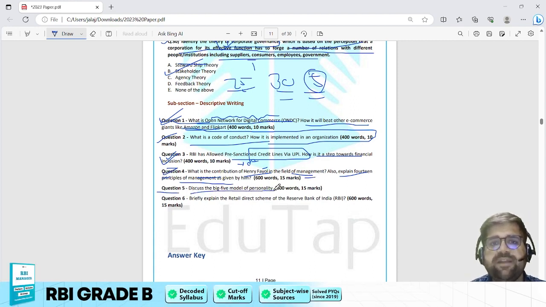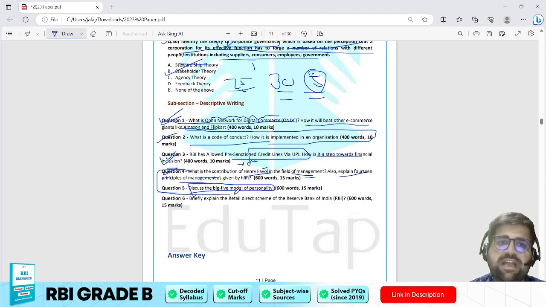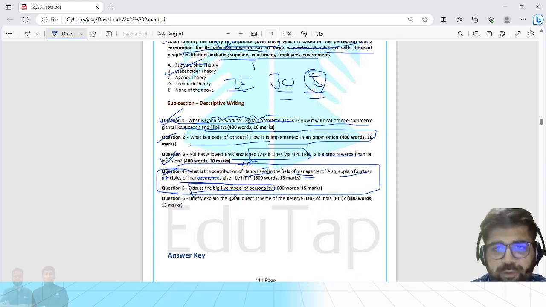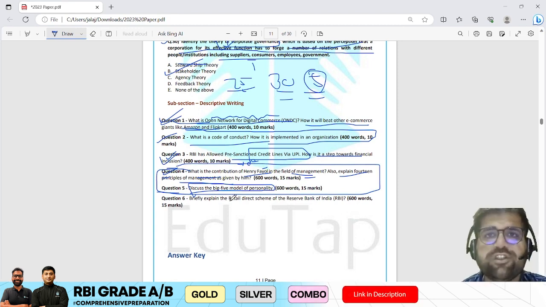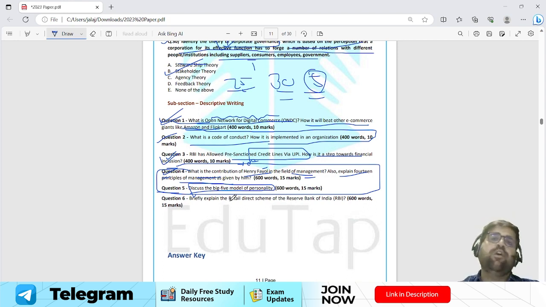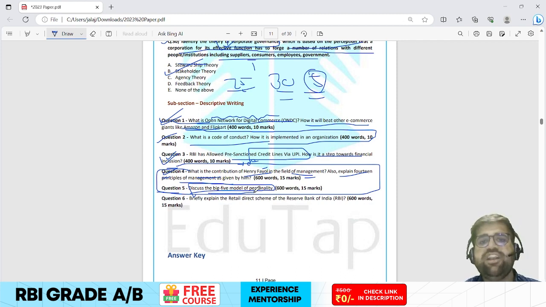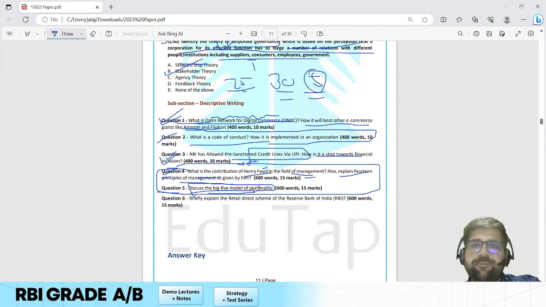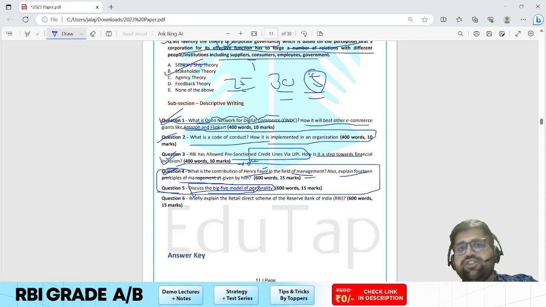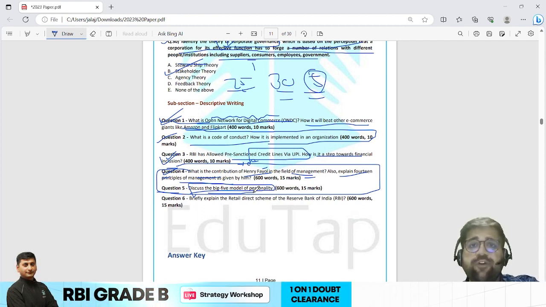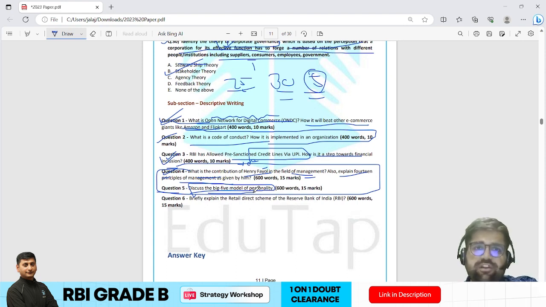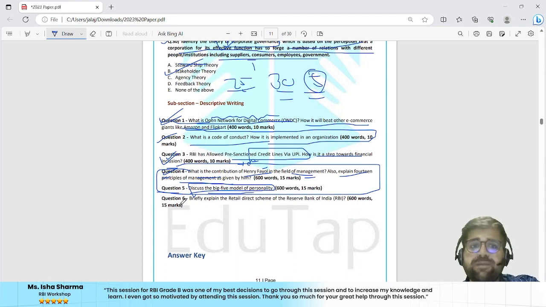Question number 5, discuss the Big Five personality model. Now, the Big Five personality model and these two questions, that is question number 4 and 5, have been asked directly from your static syllabus of management. Okay, so the static syllabus of management is very, very important. Although it is theoretical, you have to remember each and everything. Discuss the Big Five personality model can be traced to your chapter on personality and perception. The OCEAN model, we have seen one question in your objective component as well, and now I'm seeing one model question over here at Big Five personality in descriptive as well. Okay. Question number 6, briefly explain the Retail Direct Scheme of the Reserve Bank of India.